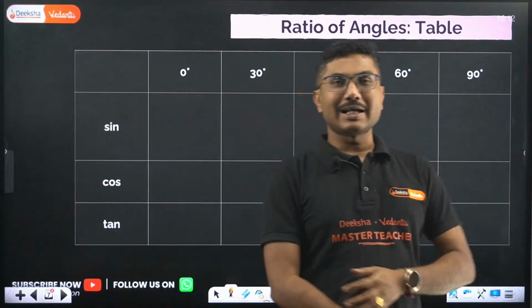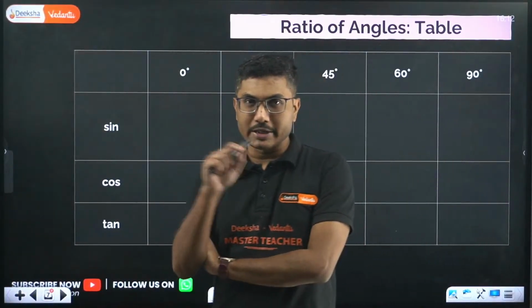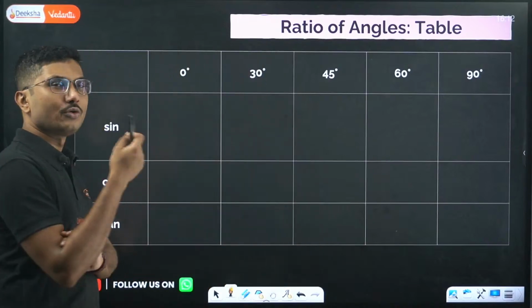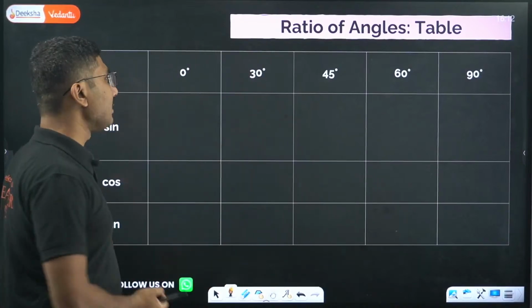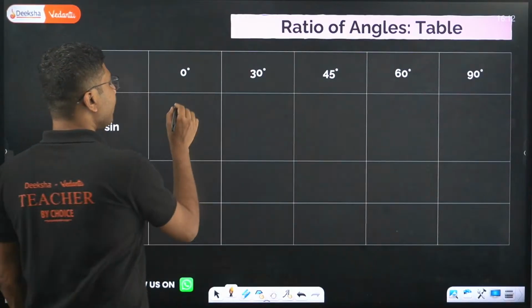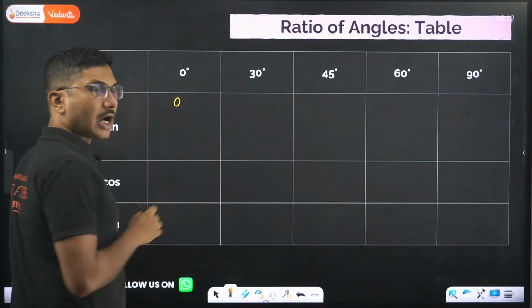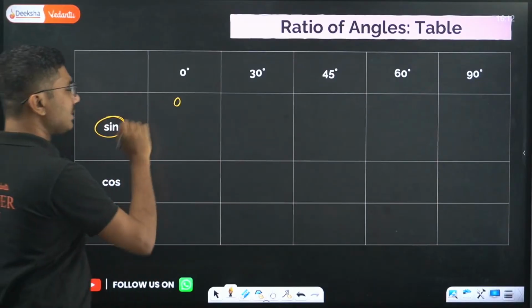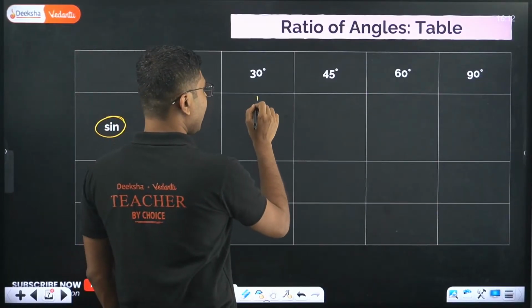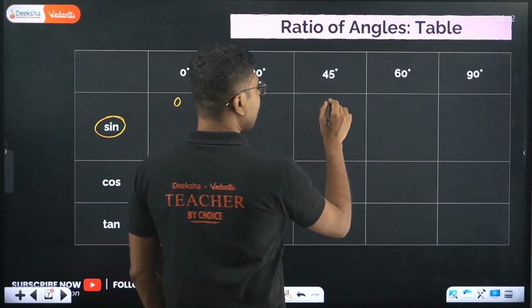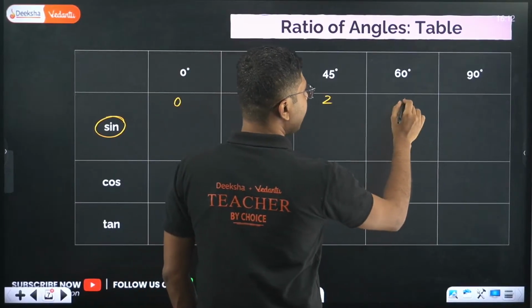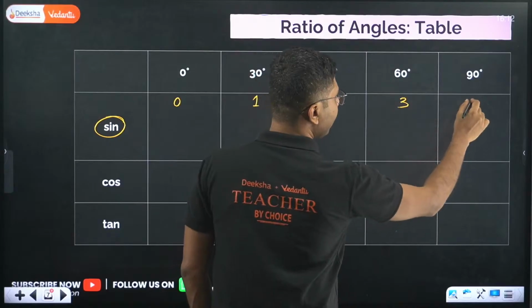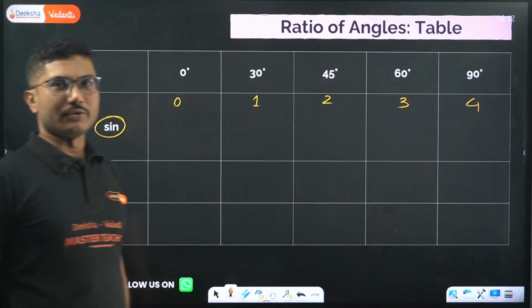Now initially, again I mentioned that it is very difficult to memorize the things. So there is a trick to memorize the table itself. What is the trick? You start with sine, and you start with 0. After 0, write 1. After 1, you write 2. After 2, you write 3, and after 3 you write 4. So 0, 1, 2, 3, 4, right?